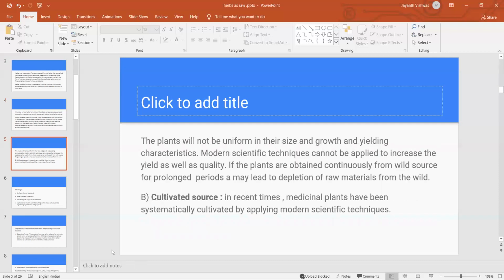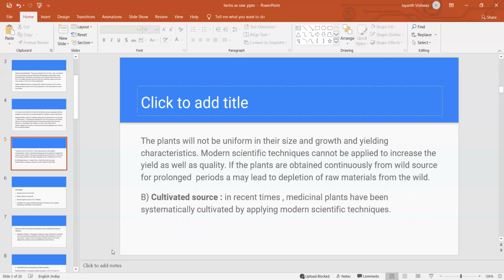The plants will not be uniform in size because of the wild source. We cannot get uniform size and growth of the plant, and our yield also. We may not get the proper yield from wild sources because they are obtained directly. Modern scientific techniques cannot be applied to increase the yield as well as quality because of the wild sources.